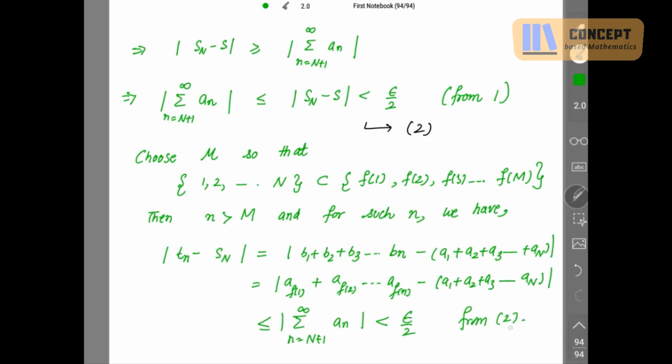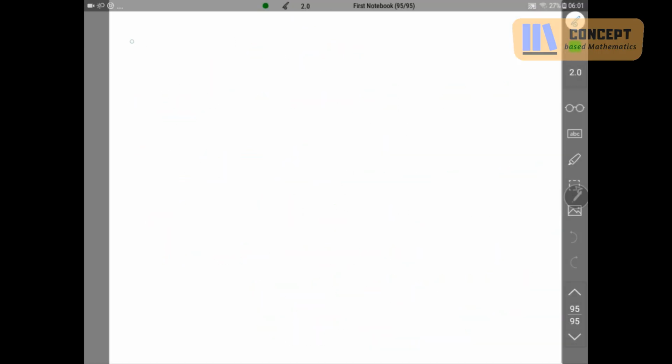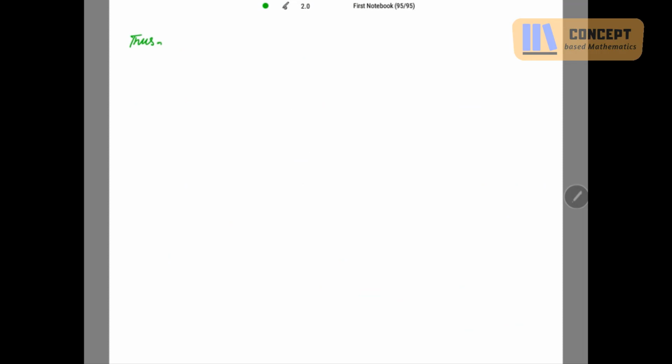Right? Thus what we get is mod Tn minus Sn is strictly less than epsilon by 2 for n greater than M. Mark this as 3.